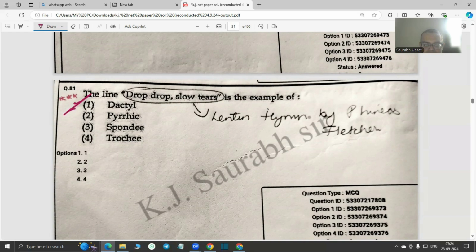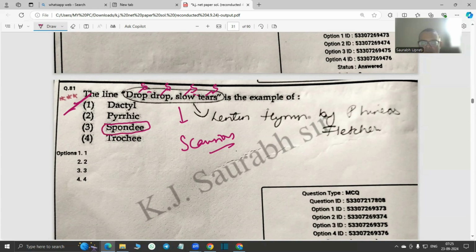So it's a metrical question. It requires, you can say, a very important metrical analysis. So I will put this question under the topic Scansion. If you look at this, drop, drop, right? So this is stress. And then drop, stress, slow, stress, and tears, stress. So two equal stresses are there. If there are two equal stresses in any metrical pattern, that is a spondee.